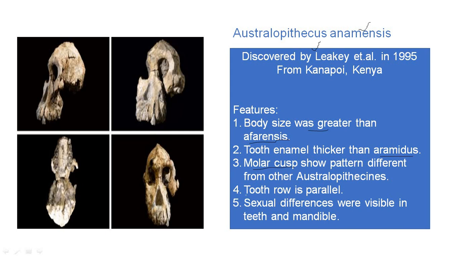Now, the tooth row is also parallel, and sexual differences were visible in teeth and mandible as in humans. As in humans, we find that we can differentiate. If we have a piece of a mandible, we can differentiate on the basis of certain characters whether this tooth, these teeth, or a mandible belongs to a male skull or a female skull. Likewise, in anamensis also, we can differentiate between the mandible of a male anamensis and a female anamensis.